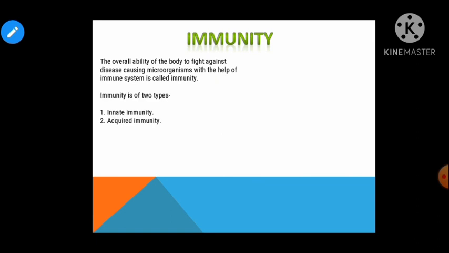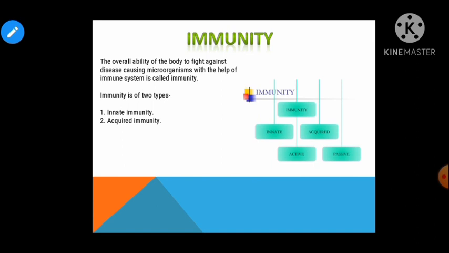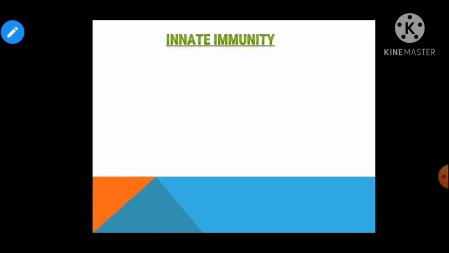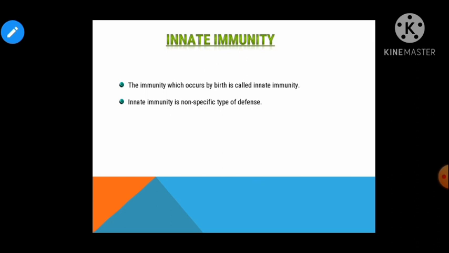Talking about immunity, it is of two types. The first one is the innate immunity and the second one is the acquired immunity. Let us first talk about the innate immunity. Children, innate immunity refers to all the defense elements with which an individual is born and is always able to protect the body, right? And it is a non-specific type of defense system, right? So it is present from the time of birth and inherited from the parent, right?